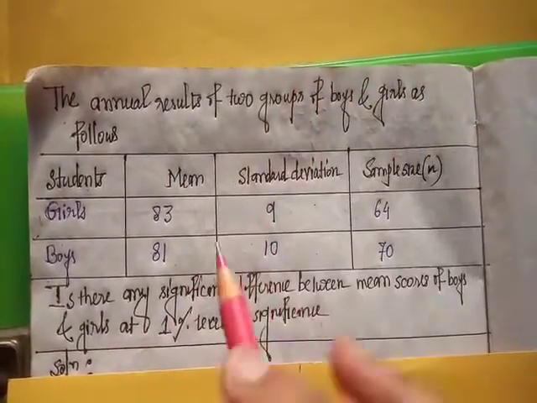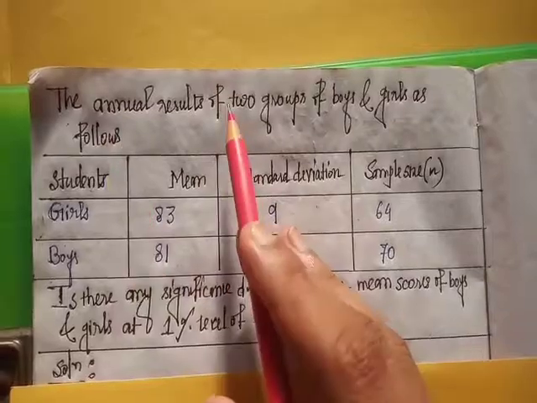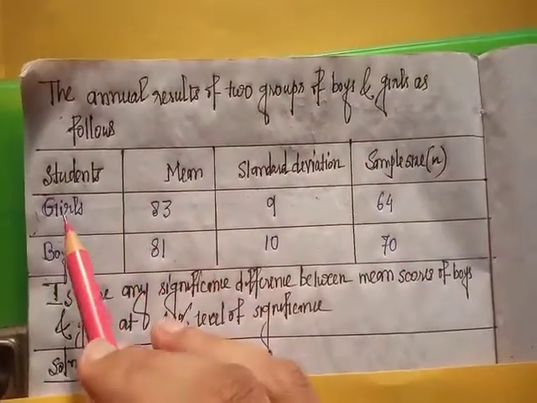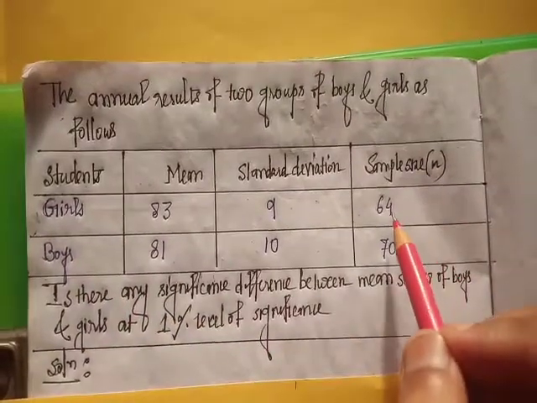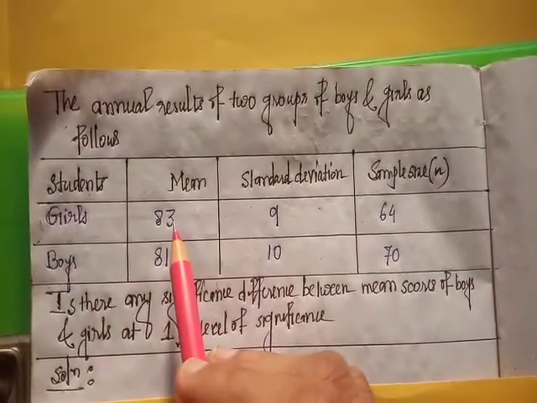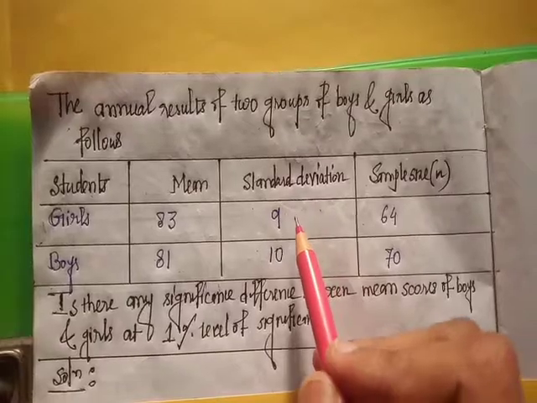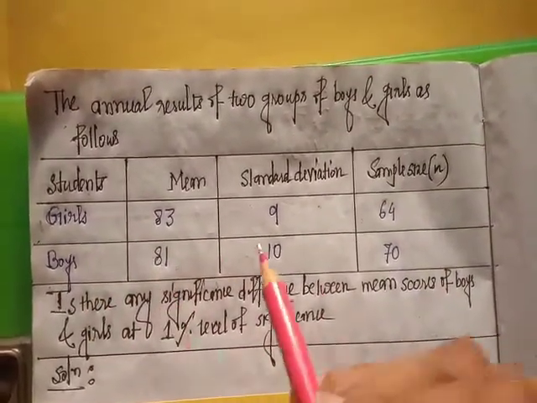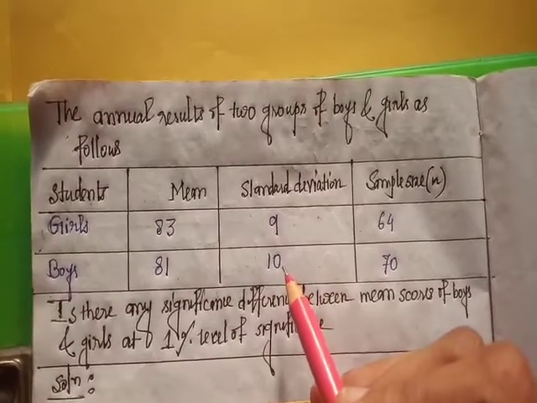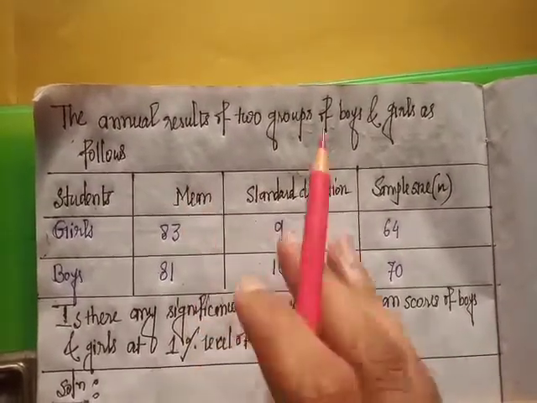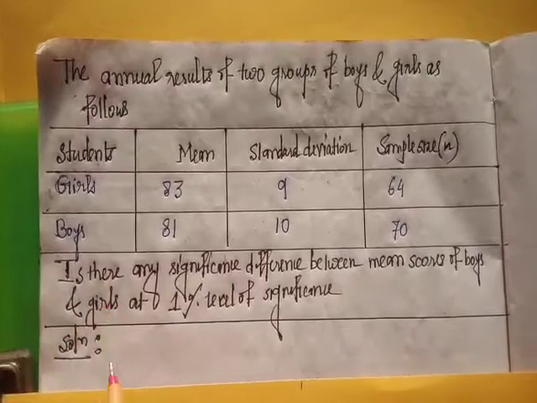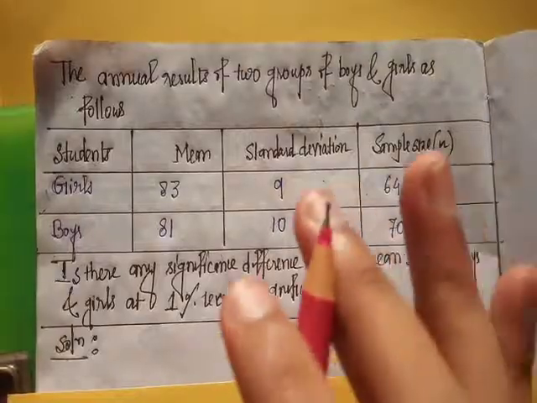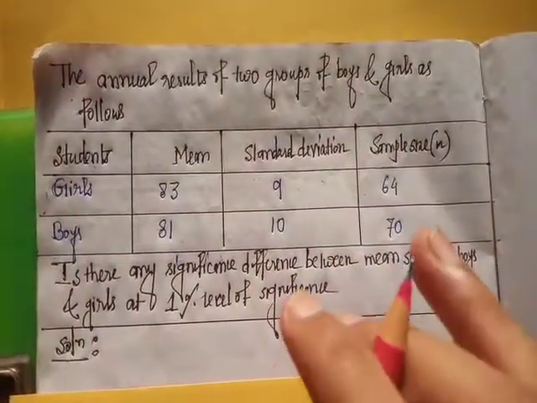Again, I repeat, the annual result of two groups of boys and girls is as follows. There are 64 girls, mean is 83, standard deviation is 9, and there are 70 boys, mean is 81, standard deviation 10. Is there any significant difference between the mean score of boys and girls at 1% level of significance?